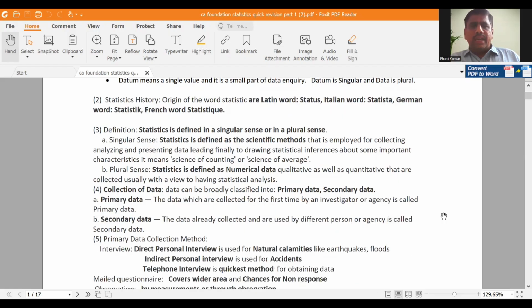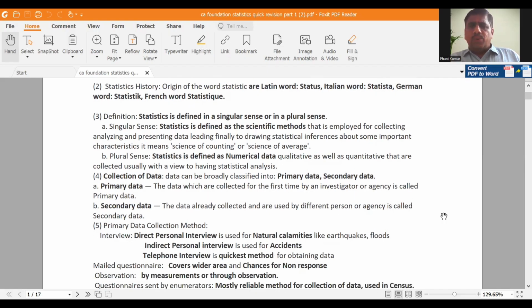Next, how can we collect data? We have 2 methods for collecting data: primary data and secondary data. What is meant by primary data? The data which are collected for the first time by an investigator. That means the investigator himself is responsible and he will go to the field and collect the data. That is known as primary data. Secondary data. Investigator himself will not go to the field, but some other person may have collected the data and the investigator is using that data for his purpose. That is known as secondary data.